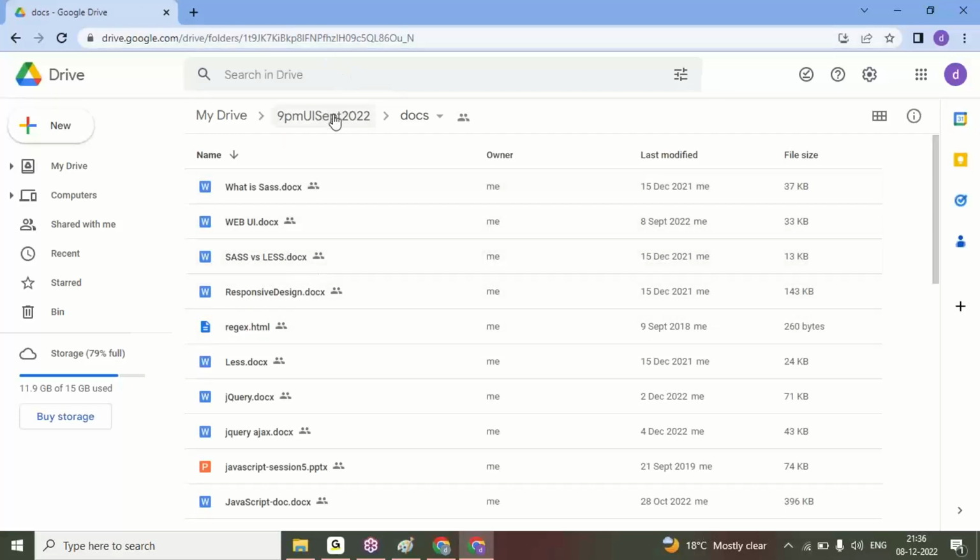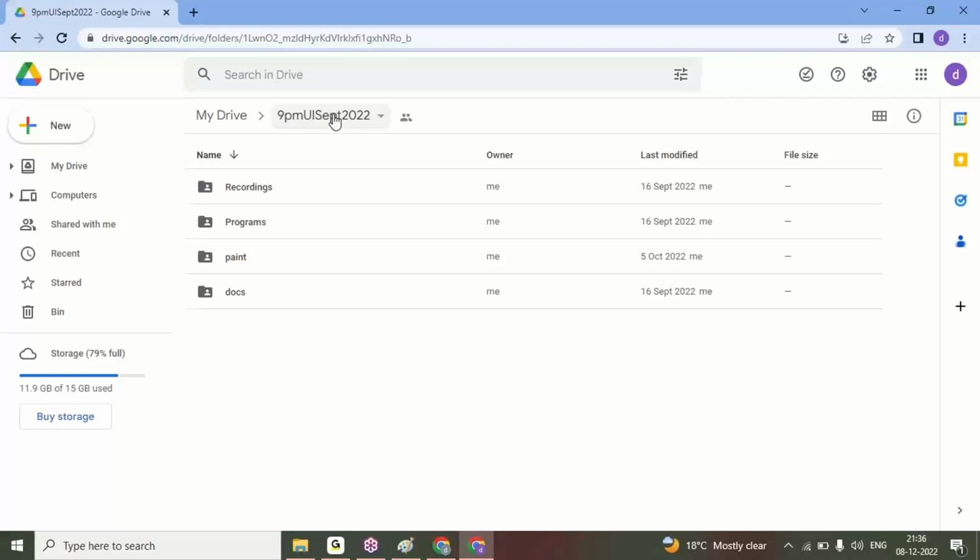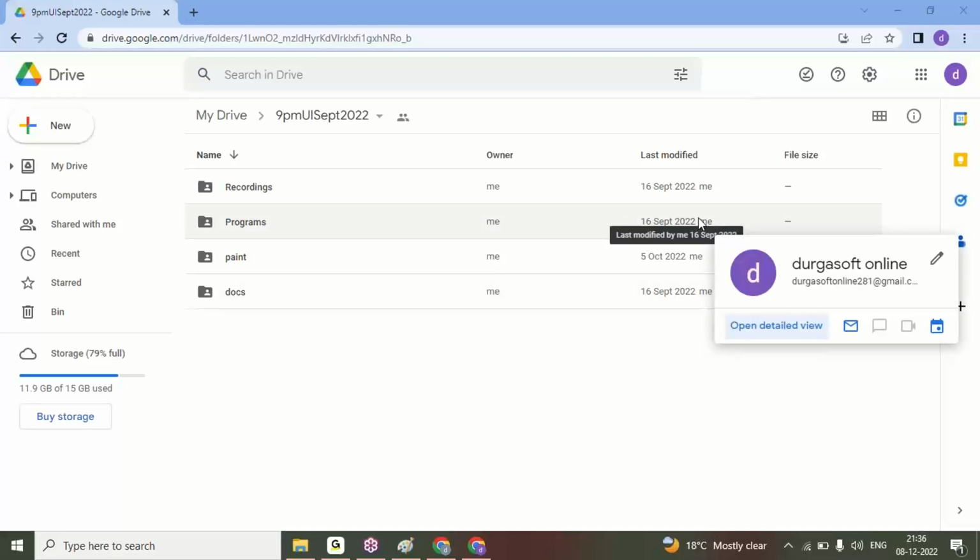That way I'll continue my class. Paint programs, documents, everything I'll upload to the drive. So you can check that drive every day for a backup of your session and for practicing. While practicing the concepts and programs, if you get stuck anywhere, you can mail me and I can respond to your mail. Or you can ask me in the class, and I can show you the solution for it.